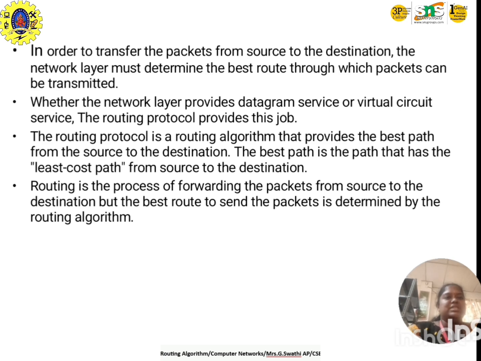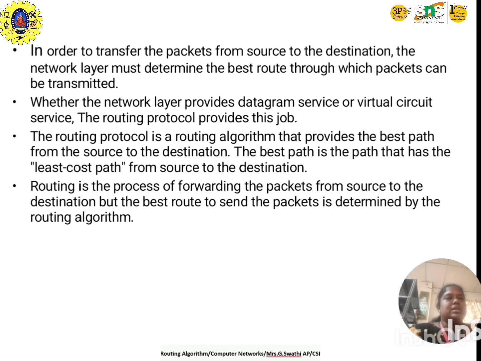In order to transfer the packet from source to destination, the network layer must determine the best route through which the packet can be transmitted. The network layer only knows what kind of packet will traverse which link or route. Likewise, the network layer shows the best route to the packet for transmitting the data packets. The network layer provides datagram services or virtual circuit services. The routing protocol provides this job. A routing protocol is a routing algorithm that provides the best way from source to destination. We already discussed that.